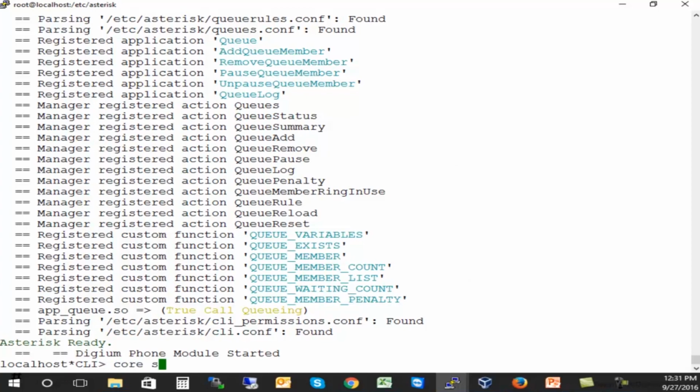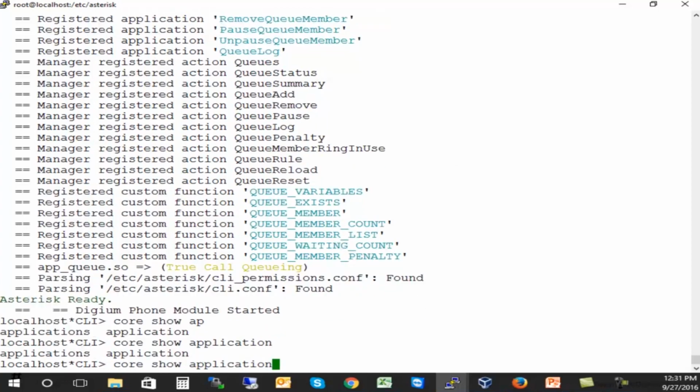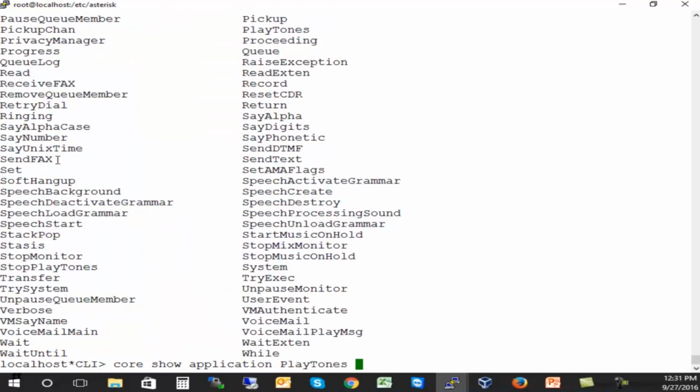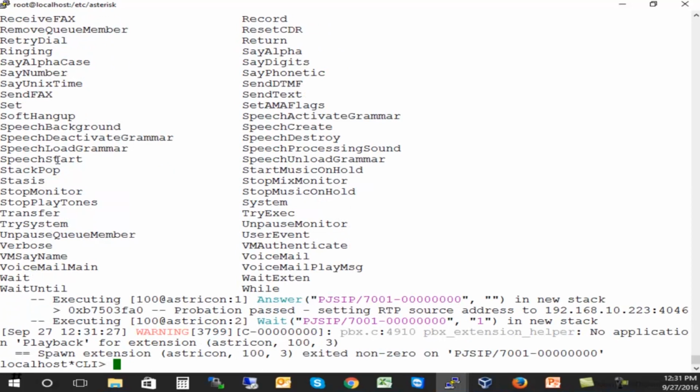So even if we try core show application playback, well, we don't have it, right? So from the modules.conf file, you can select which modules to load and which ones not to load. And that is a good security practice, to not have everything, just keep the ones that you need.